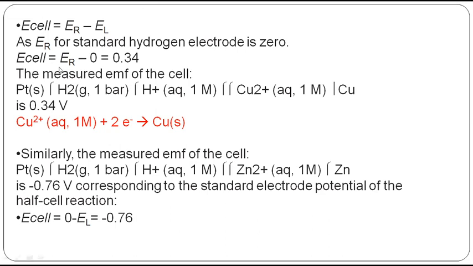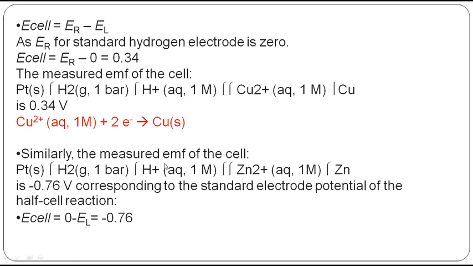What is my cell potential? E right minus 0. See, copper is now acting as a cathode. So 0.34 minus 0 will give you 0.34. So the potential of the total cell will be positive when the hydrogen electrode is connected to copper.